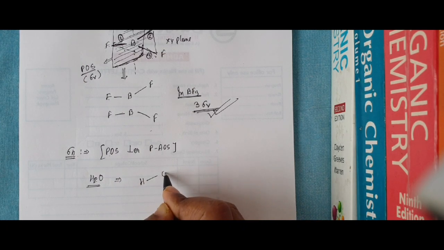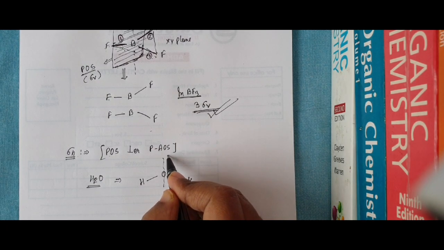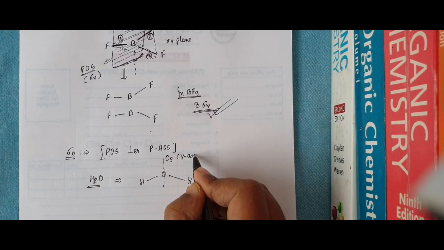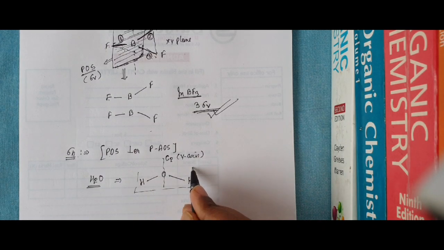This is H, O, H, and this is our C2 principal axis along the y axis, as I indicated earlier, and the molecule is on the xy plane.